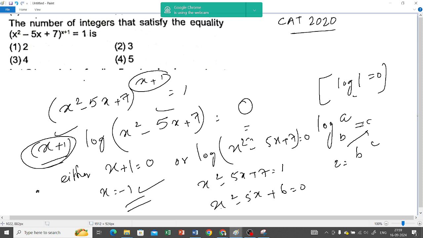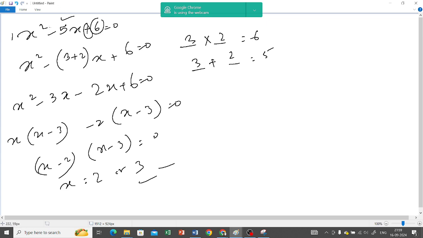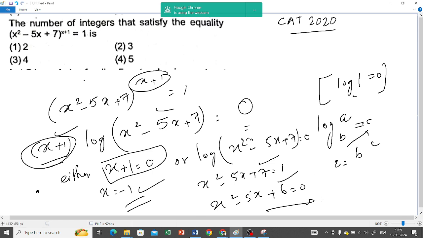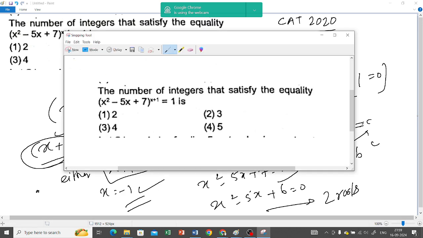We just need to find how many roots there are, not what the roots are. If x plus 1 equals 0, x equals minus 1, that is one root. And this one is a quadratic equation, which always has two roots, so two roots over here and one root over here. We do not even need to solve this. So 3 is the answer. Did you understand?